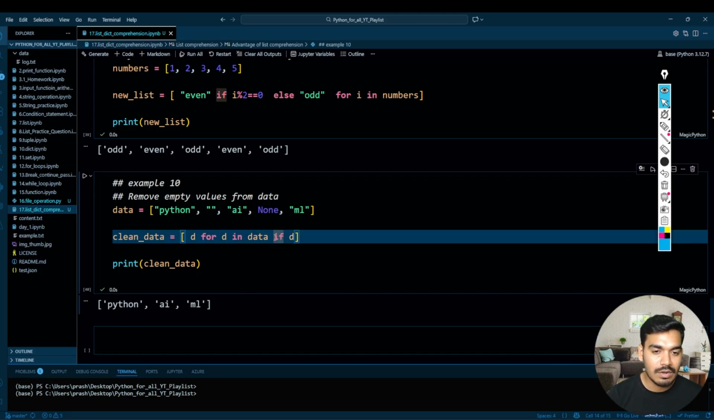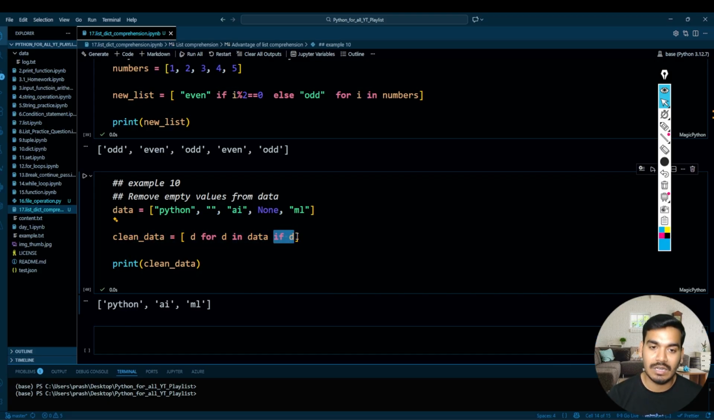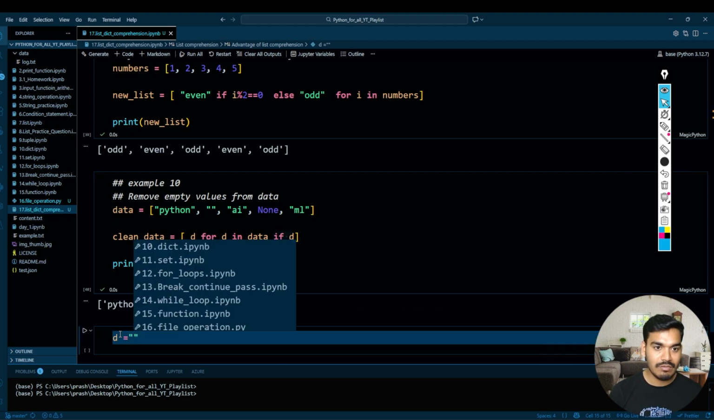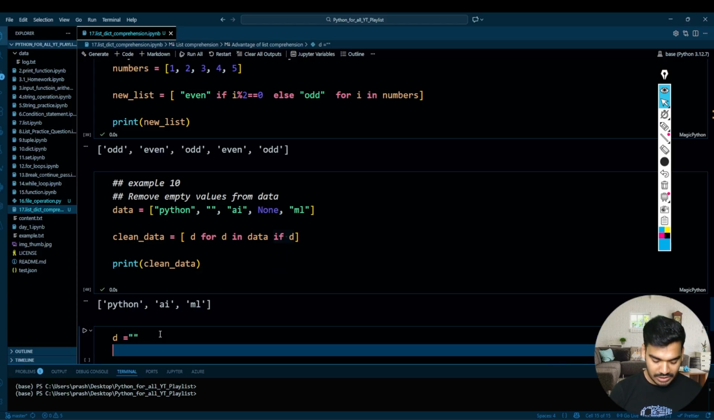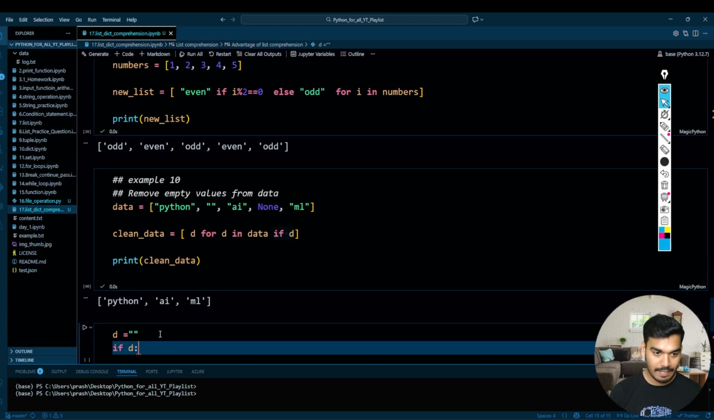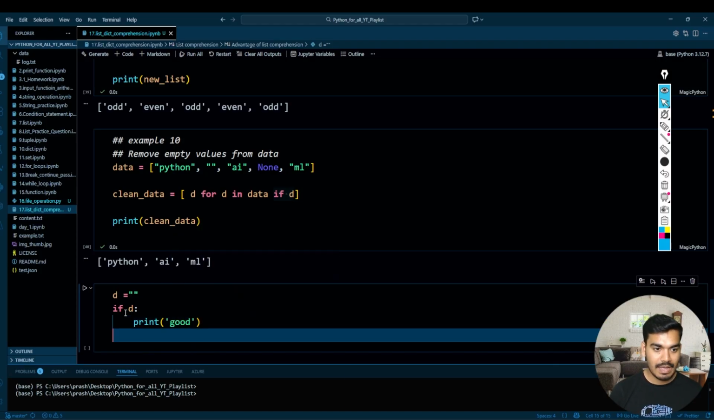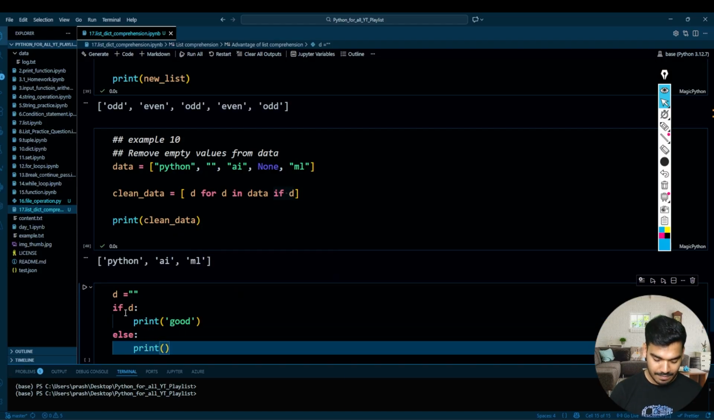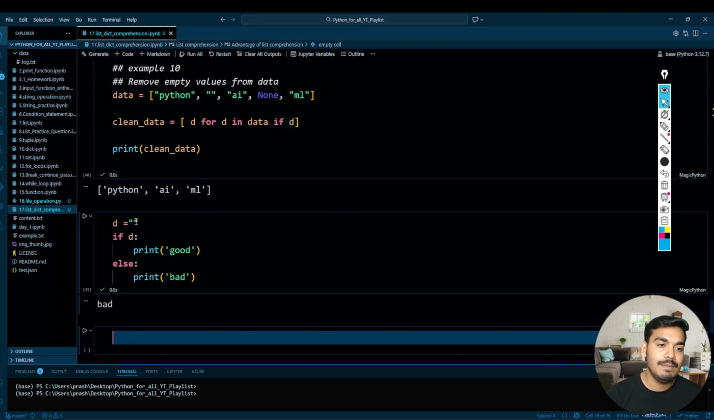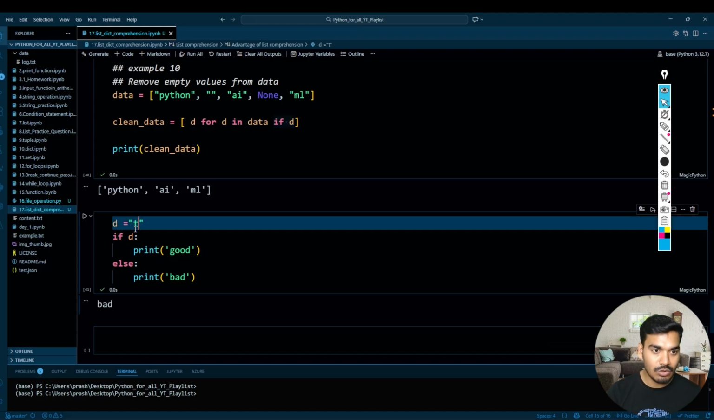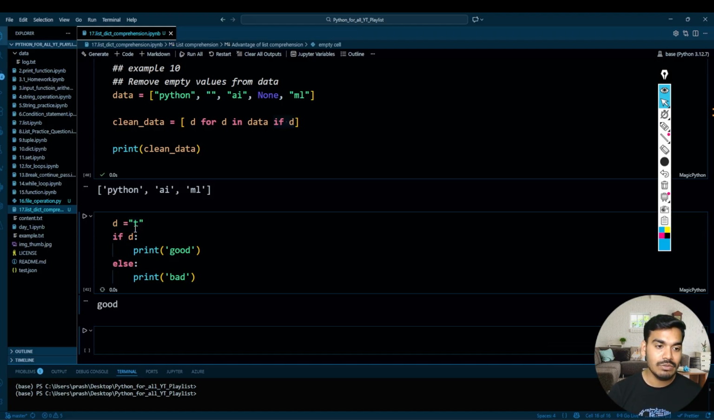So what this expression is going to return: let's say that I have d equal to an empty value, or nothing. Now you want to check if d, then print good, and else print bad. You are going to get bad, because this is empty, so it is not going to return true, it is going to return false. As soon as you write t over here, there's some value, so it is true, and it is going to return good.